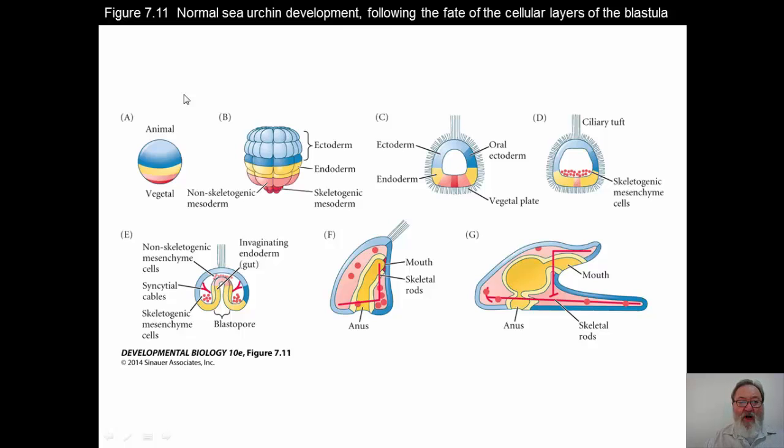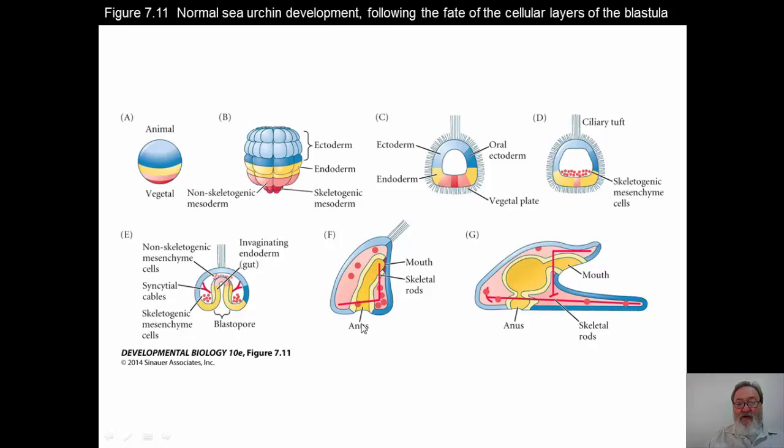As this progresses, it begins to invaginate, and the endoderm and gut forms down here in E. There are skeletogenic mesenchyme cells and non-skeletogenic mesenchyme cells forming the invaginating endoderm, which will form the gut, as I mentioned, and it is now really a bilaterally symmetrical embryo.